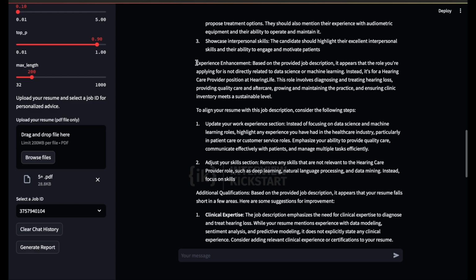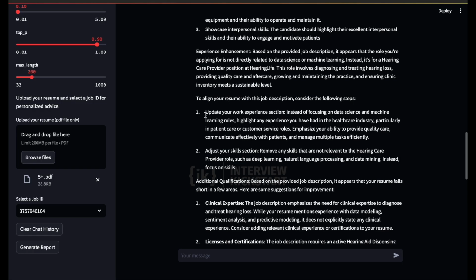The next section is that of the experience enhancement. So what is it that the user can do? They can update their work experience section. It says that it's focusing heavily on the data science and machine learning roles, and you can emphasize your ability to provide quality care, communicate effectively with patients, and manage multiple tasks. As we said, some of the advice is good, but the way you train your model, you'll get more targeted advice.